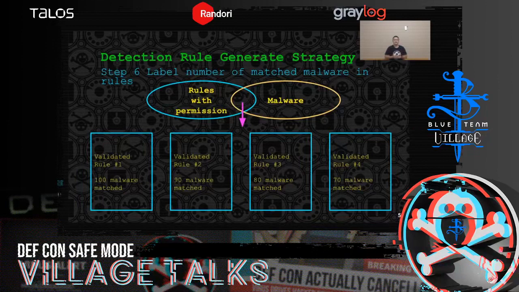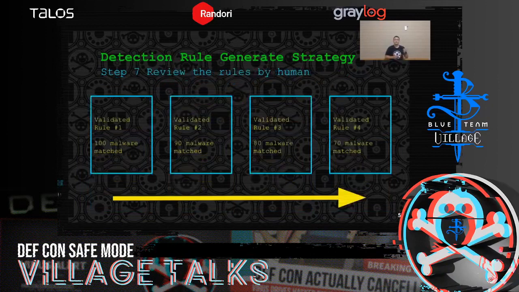So after that, for each rule, we label the number of matched malware. For example, the behavior of rule number 1 can be found in 100 malware, etc. And in step 7, after labeling the rules, we then sort the rules by number of matched malware. We will review the rules from the highest matched one to the lowest one.